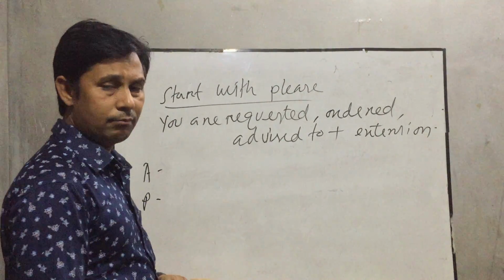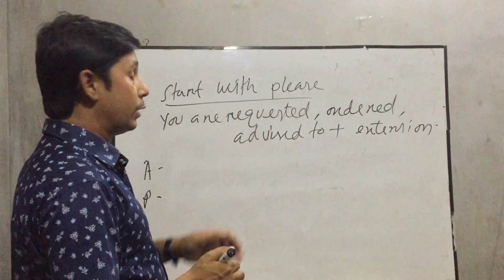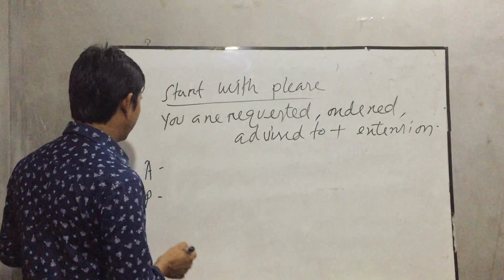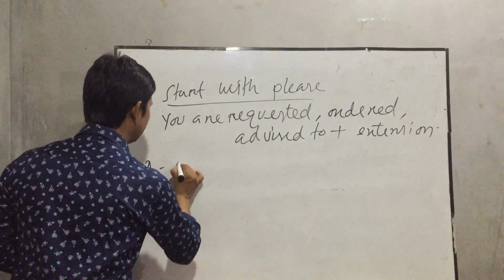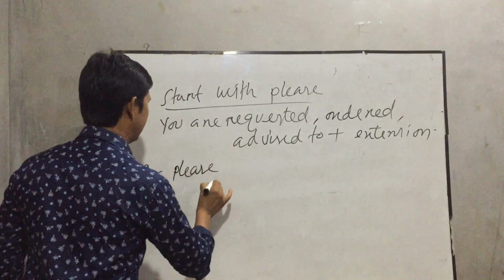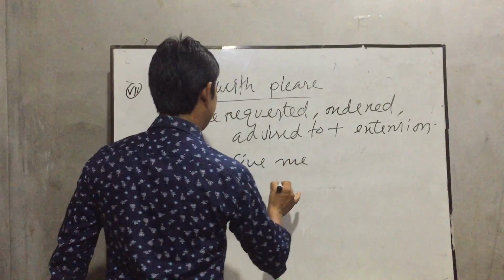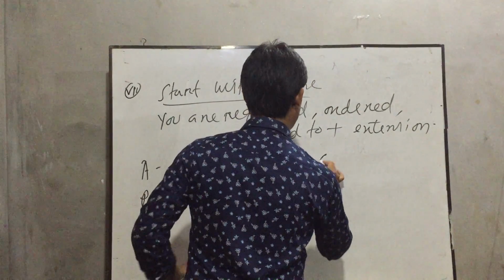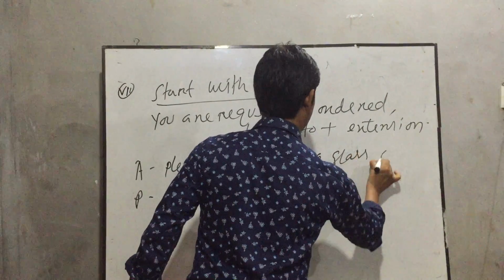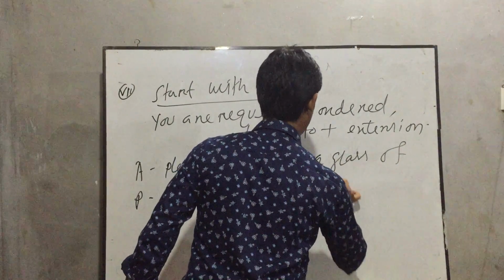That means the extension is due to the sentence. Okay, for example, please give me a glass of water.